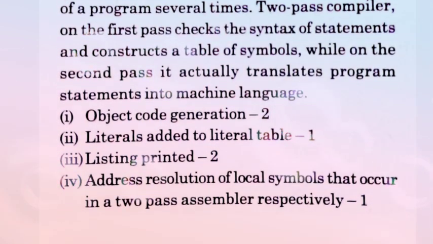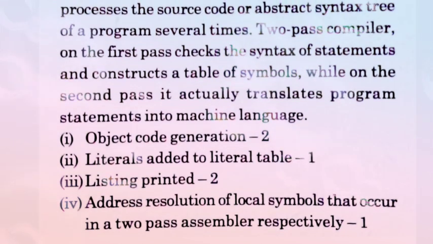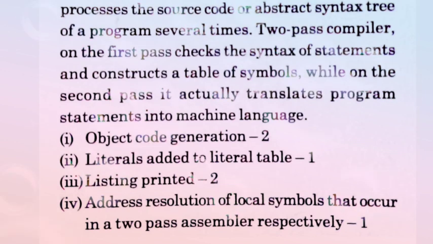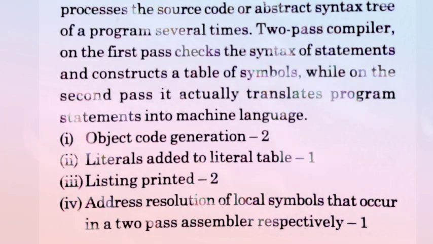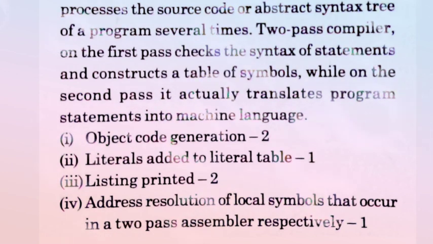So we can easily say that for object code generation we need two passes, and literals added to the literal table need one pass, the first pass.